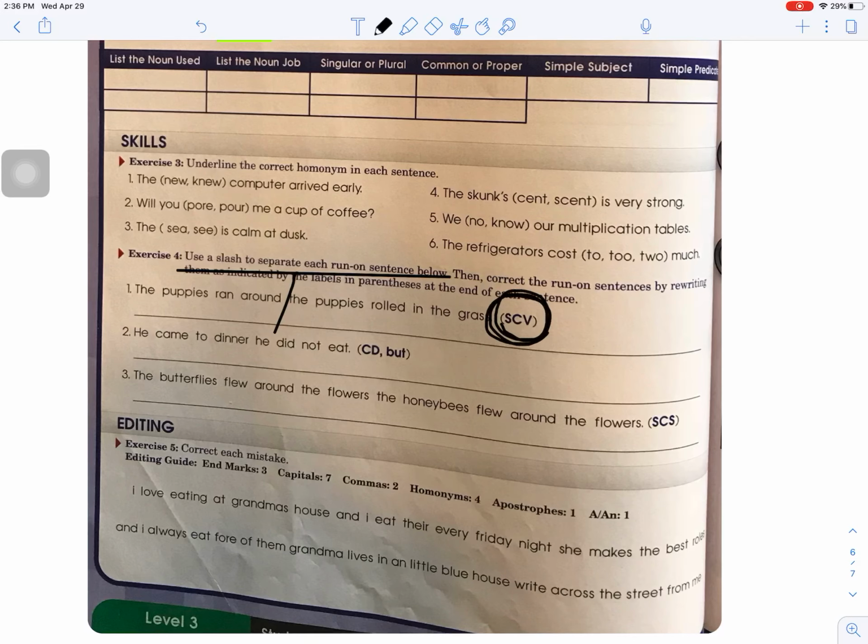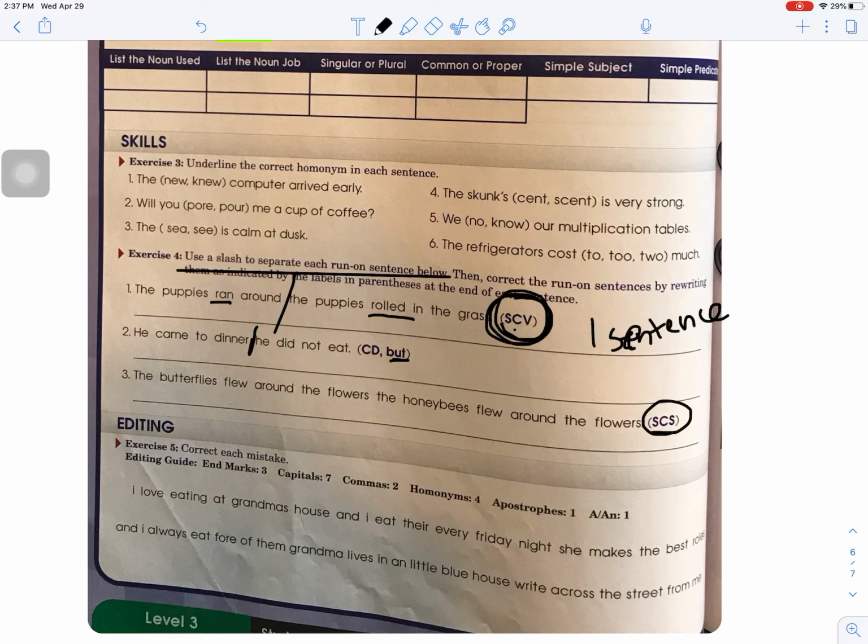Now, what it wants you to do is create out of that a sentence with compound verbs. And so when you look over there, ran and rolled. So we need one sentence over here, and it has to be compound. All right. He came to dinner. He did not eat. You can see that we can split that, but it wants you to use the conjunction in there. But. Okay.